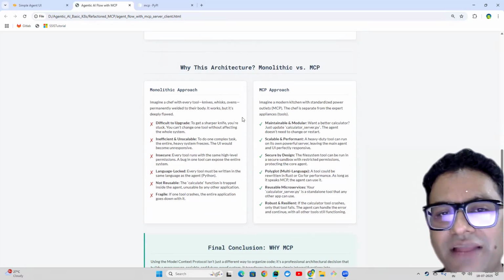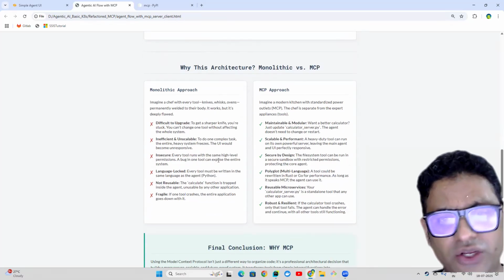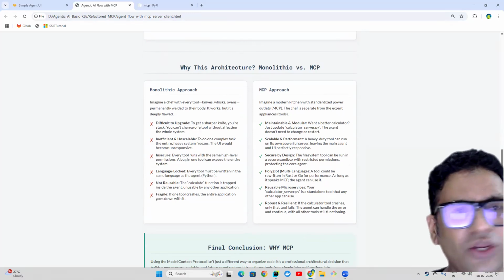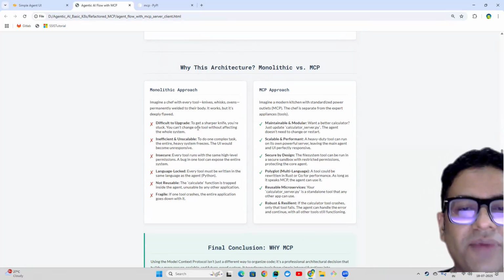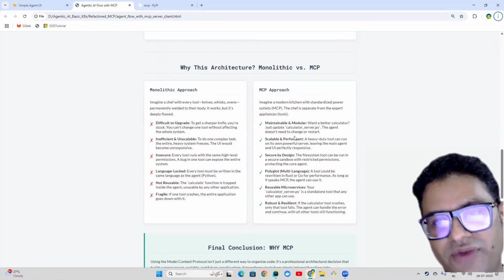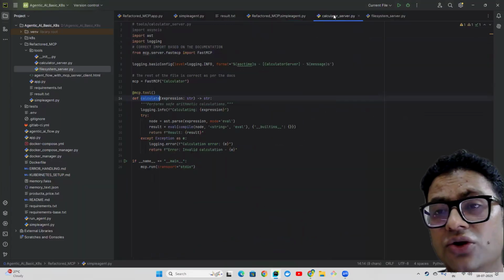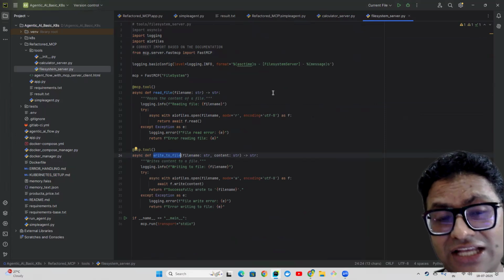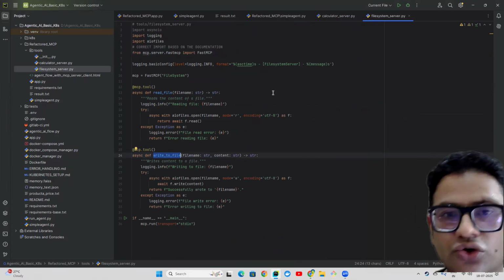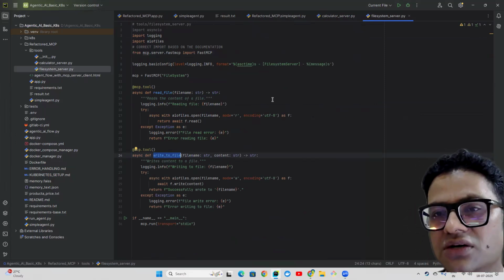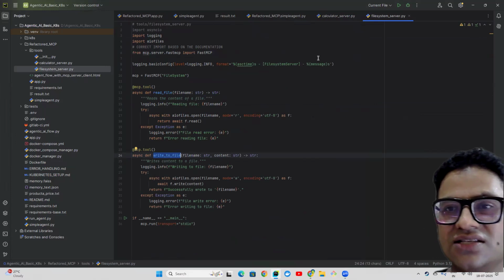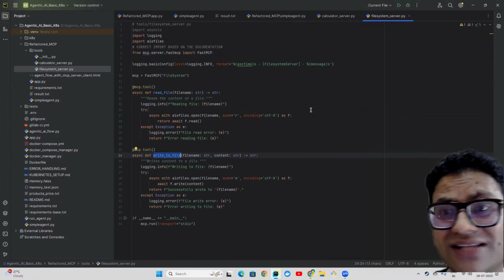Now these are some high level advantages which we are going to get, right? Difficult to upgrade: we know that if we have a monolith and we want to upgrade it, we have to take care of a lot of stuff. But since now we have modularized code, each tool is on a different server. So if we want to upgrade one simple server, it's very easy. We don't have to bring down the entire application or solution. We can just directly go to the server, make the changes and get that server up and running. So the code is completely decoupled.